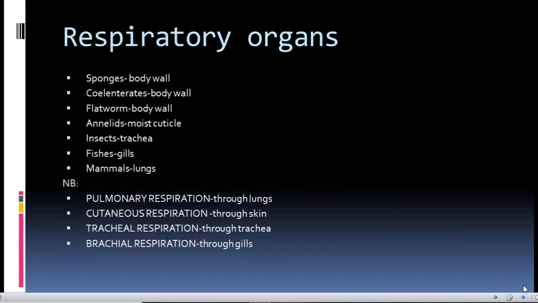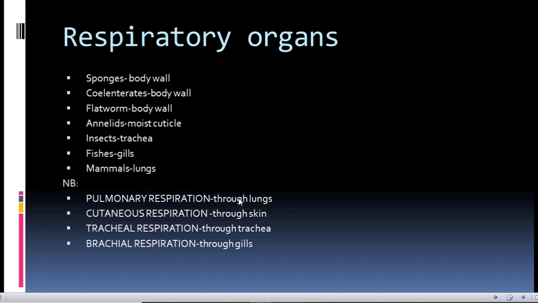Now let's look into the respiratory organs of the animal kingdom. We know the animal kingdom is a diverse kingdom and this diversity is also seen in the respiratory organs. In primitive organisms like sponges, coelenterates and flatworms, the body wall acts as the respiratory organ and respiration takes place through simple diffusion. In annelids like the earthworm, the moist cuticle acts as the respiratory organ. In insects, the tracheal tubes act as the respiratory organ. In fishes, the gills act as the respiratory organ. And in mammals like us, the lungs act as the respiratory organ.